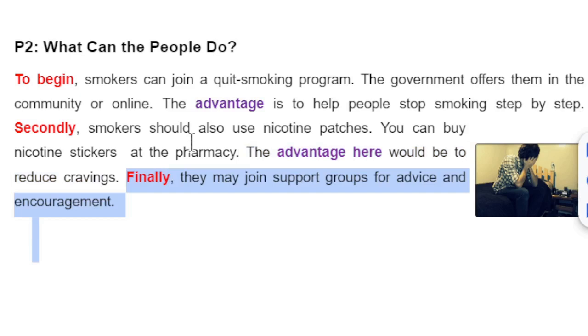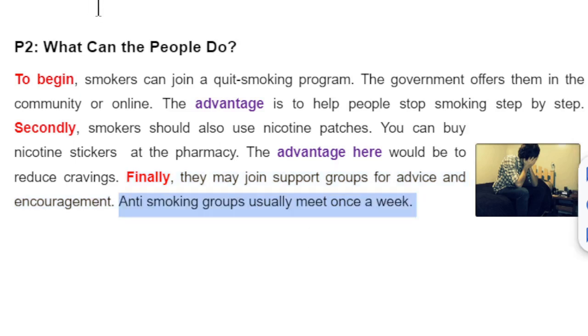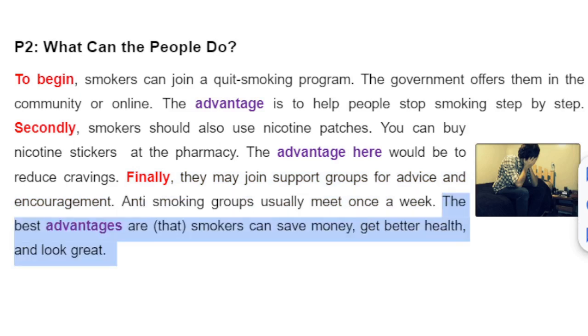The third solution, maybe they may join support groups for advice and encouragement. An example, anti-smoking groups usually meet once a week. The advantages, the best advantages are that smokers can save money, get better health and look great. There are three solutions, three examples, three advantages in this paragraph.